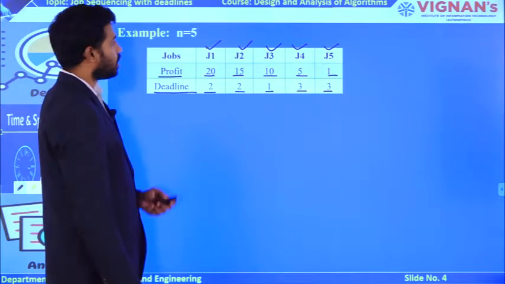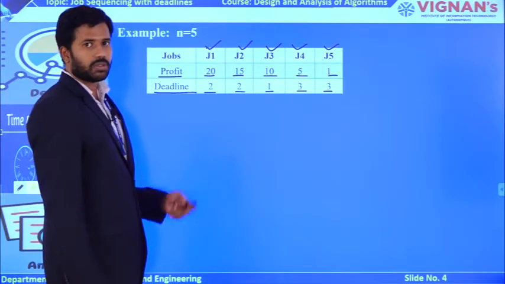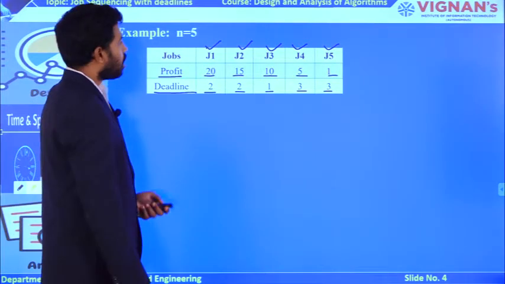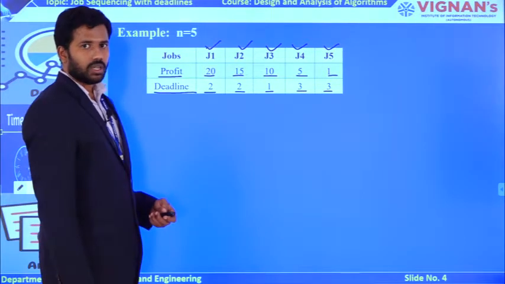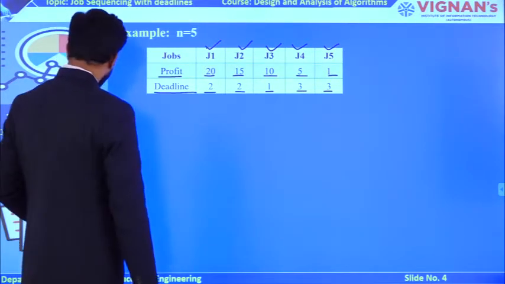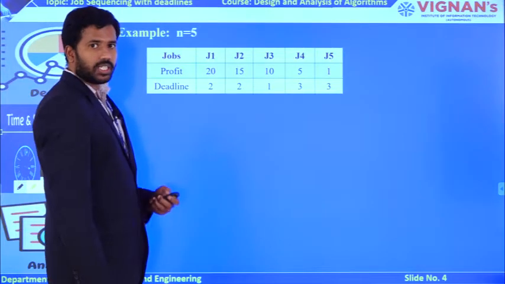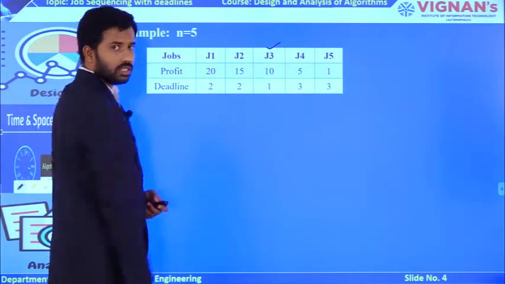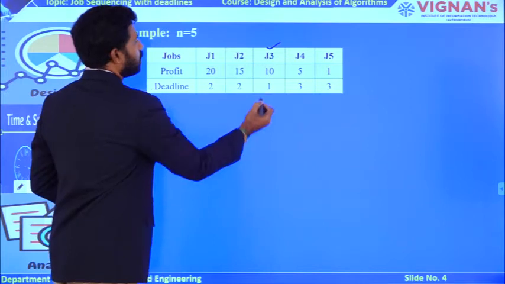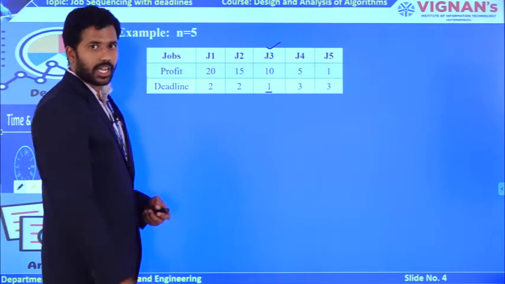To execute on this single CPU, let us observe the Gantt chart. How to draw the Gantt chart? If you observe very carefully, which job has the least deadline? That is going to be J3, right? So you can execute J3 within a single unit of time.